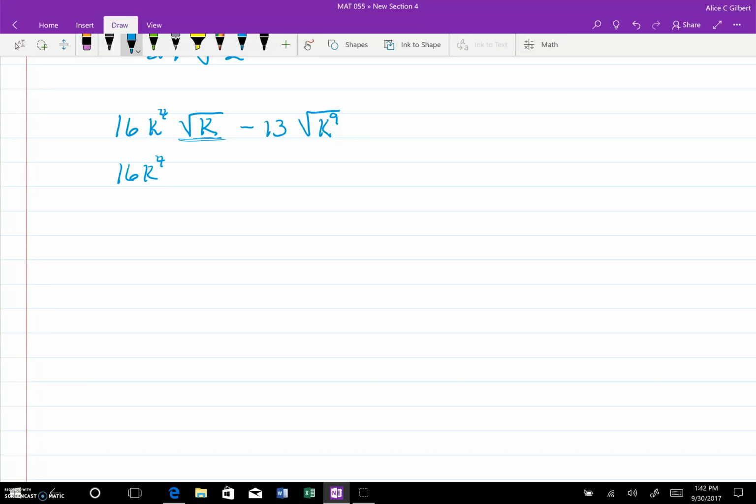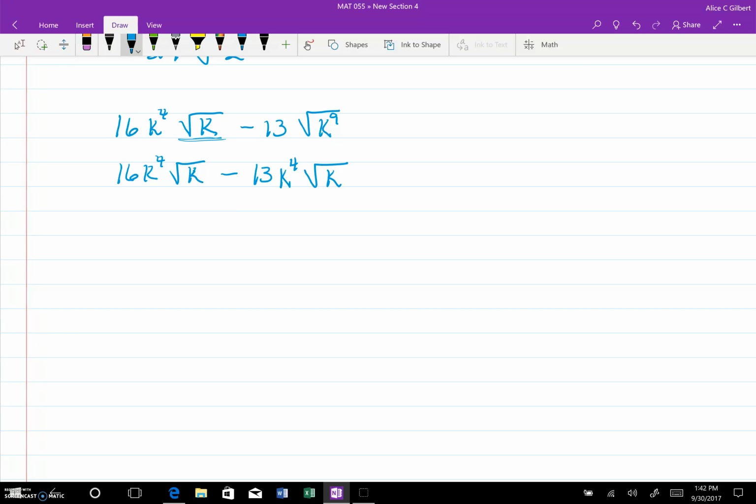So 16k to the 4th times the square root of k. And let's see, 13. How many 2's, because my index is 2, how many 2's in k to the 9th? Well, there are 4. 4 times 2 is 8. And that leaves me with 1 left over. He has to stay inside.